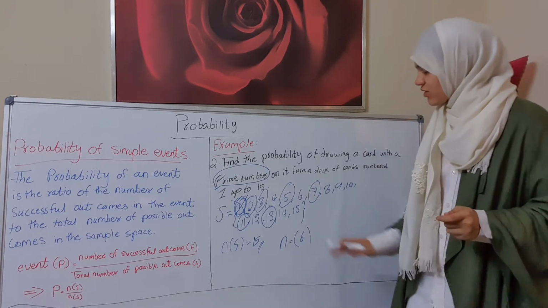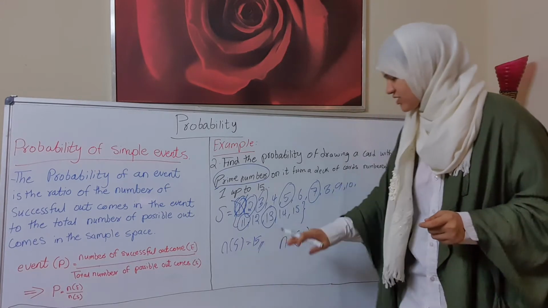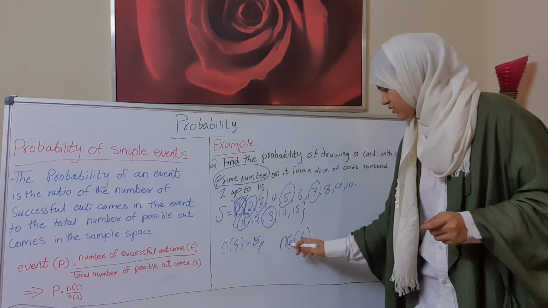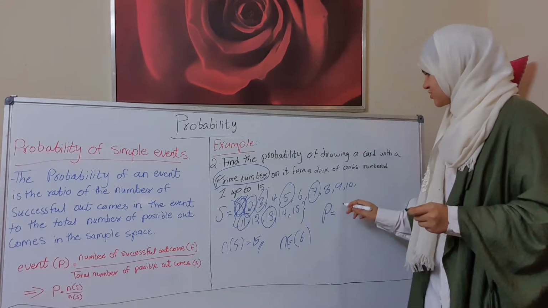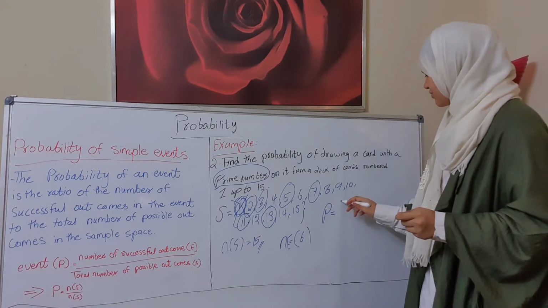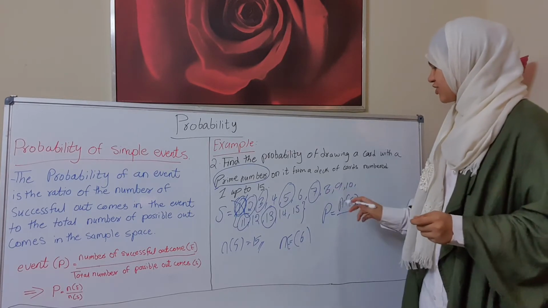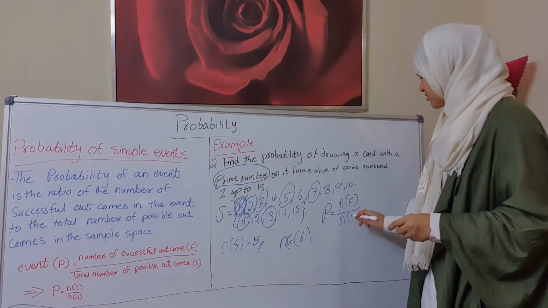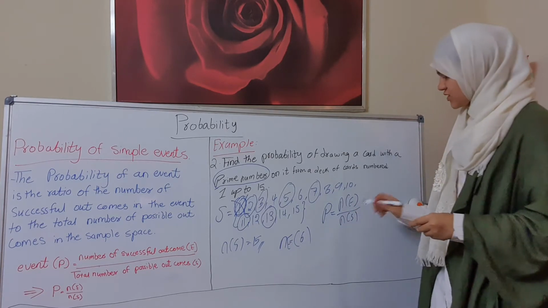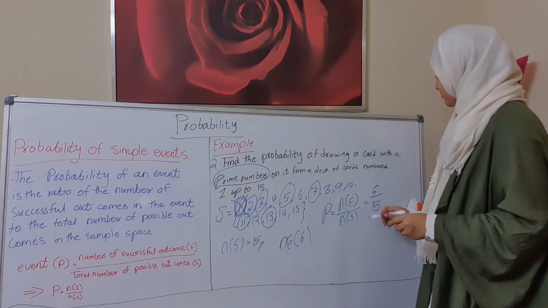Okay, now the probability is equal to the number of successful outcomes, which is E, over the total number of possible outcomes, S. So that means we have 6 over 15.